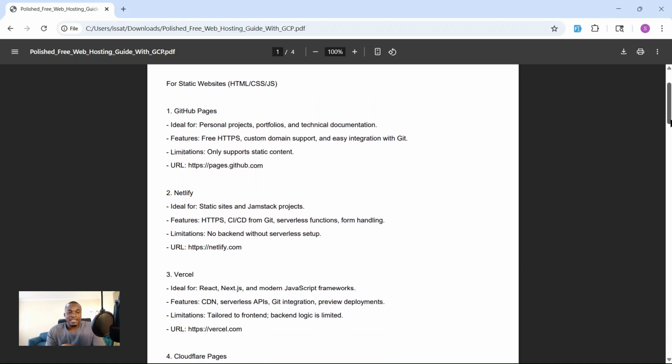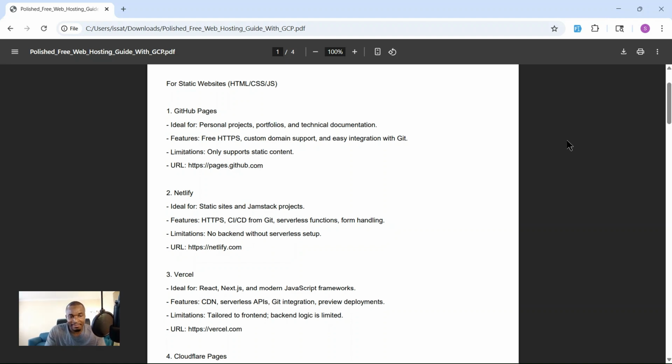Next one is Netlify. You can also host static sites and Jamstack projects. Some features there: HTTPS, CI and CD from Git, serverless functions, and form handling. For limitations, there is no backend without a serverless setup. So there's no backend there.